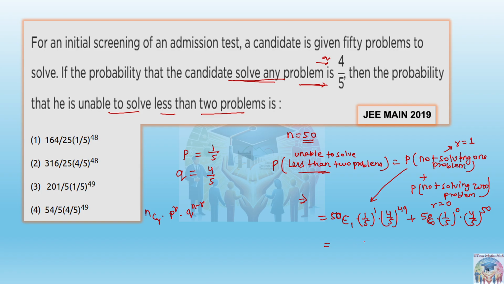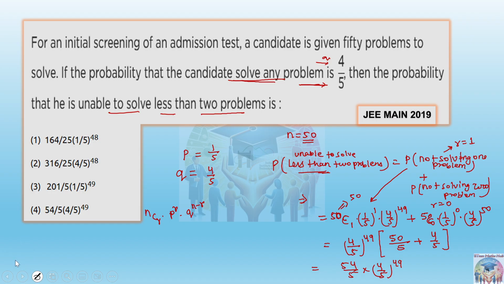Now from here you can take 4 by 5 whole to the power 49 common, and 50C1 is already 50 only. So this will become 50 by 5, this 1 by 5 is also there, plus 50C0, that is 1 only, and 4 by 5, that is 4 by 5 only you will be getting. So the final answer is 54 by 5 into 4 by 5 whole to the power 49. That is the answer for this question.